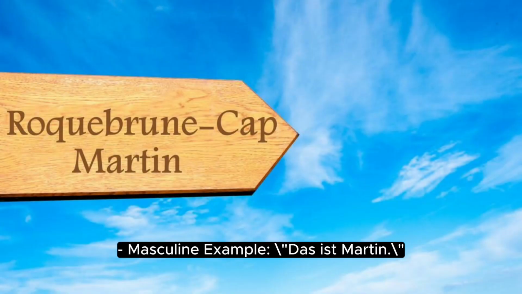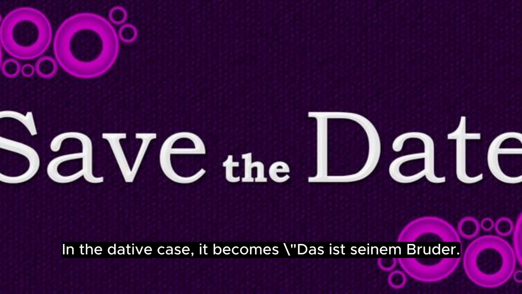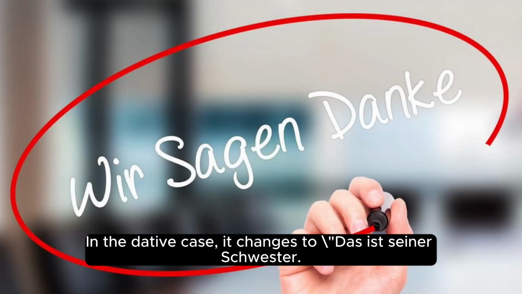More examples. Masculine example, das ist Martin. In the dative case, it becomes, das ist seinem Bruder. Feminine example, das ist seine Schwester. In the dative case, it changes to das ist seiner Schwester.